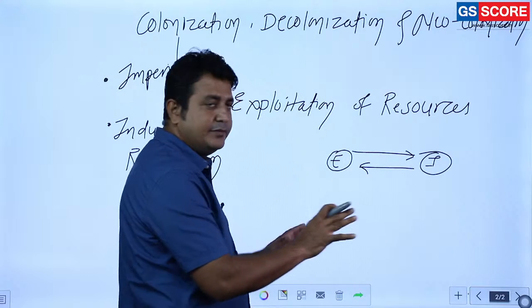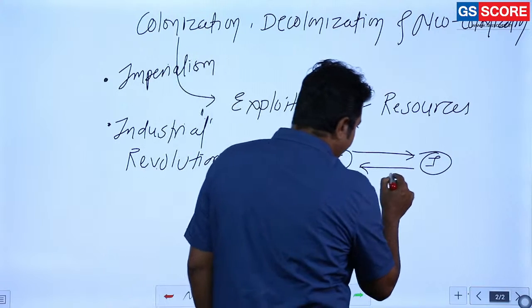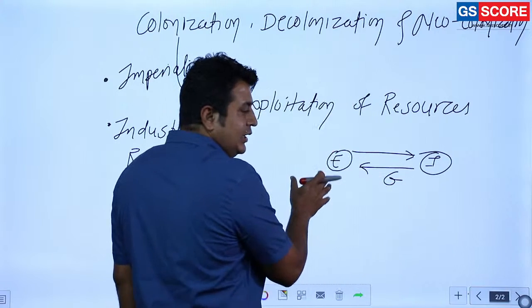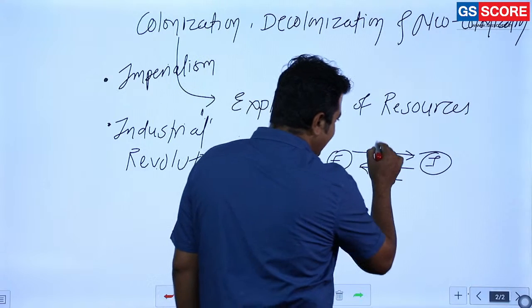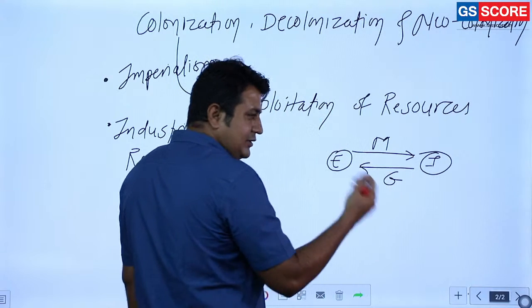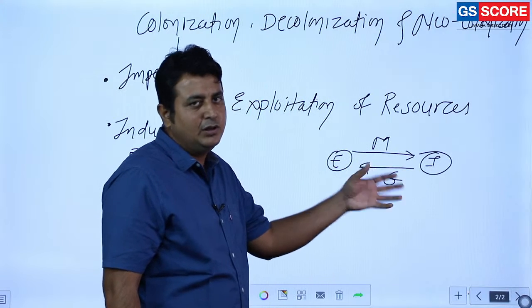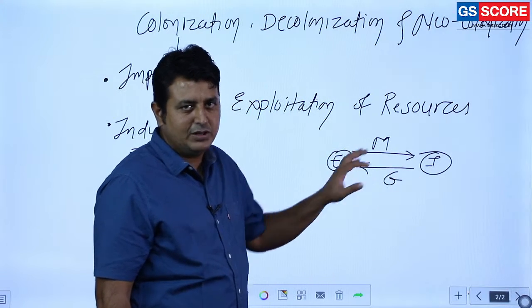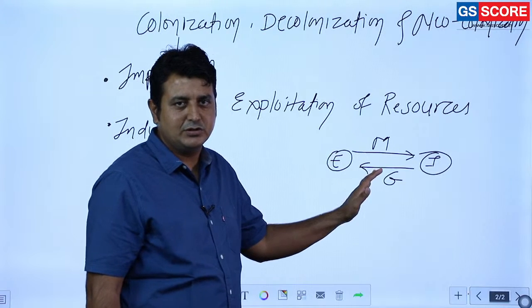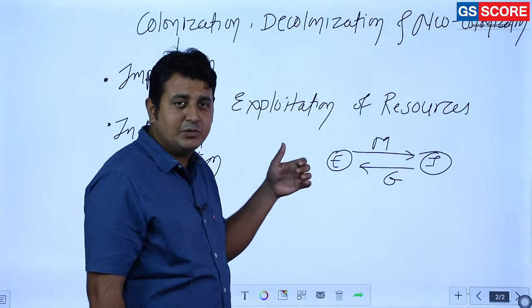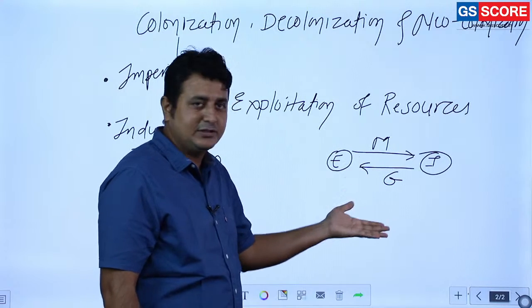For example, from India to England we send goods and they provide us money. Vice versa, if an Indian wants to purchase anything from Britain, then they have to pay money for that. That is the exchange of goods and services. Maybe it has a trade surplus or trade deficit. You know all these concepts.